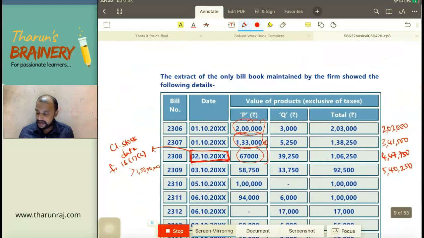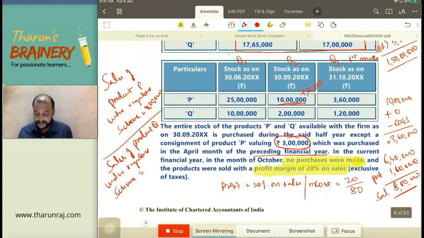But out of that 1 lakh, you take out these 3 sales. That is 1 lakh minus 3,000 minus 5,250 minus 39,250. If you take out 52,500, so 1 lakh minus this sales, you will be getting 52,500 as the sale of product Q under regular scheme. So on sale of product P under regular scheme, we need to pay GST. On sale of product Q under regular scheme, we don't have to pay any GST.